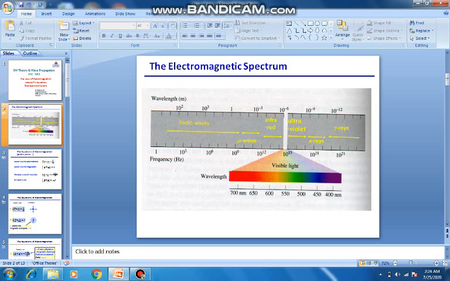So in the picture we can see the radio waves having the lower frequency range, 10 to the power 3 to 10 to the power 6, where 10 to the power 6 is 1 megahertz. Then comes microwave, the wireless communication domain, 10 to the power 9 to 10 to the power 12. Then come infrared, visible and ultraviolet, and then the high frequency X-rays and gamma rays, having a frequency of 10 to the power 18 to 10 to the power 21. So the higher the frequency, the lower the wavelength.